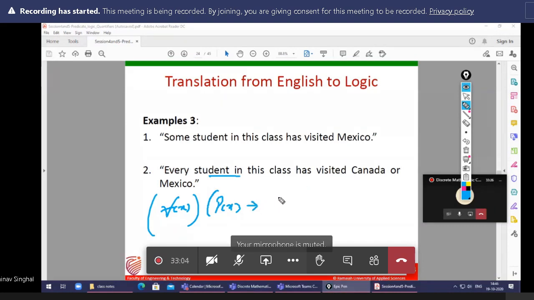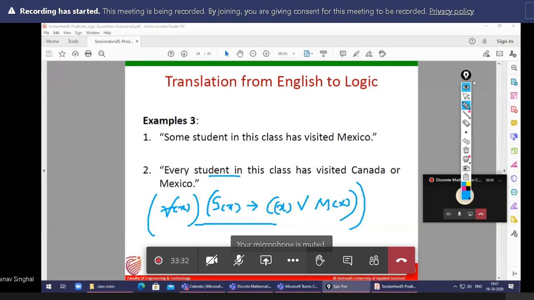Canada I am taking CX initials, or Mexico MX. It is better to always select the initial, then in place of a student as Px, simply we can choose Sx, then it is okay. Okay, so this is the given.